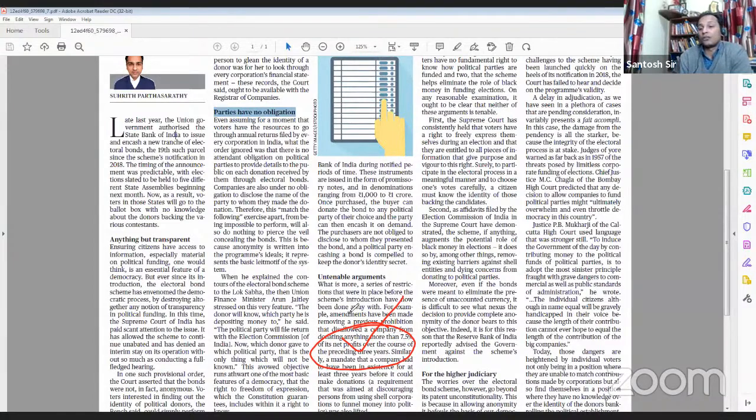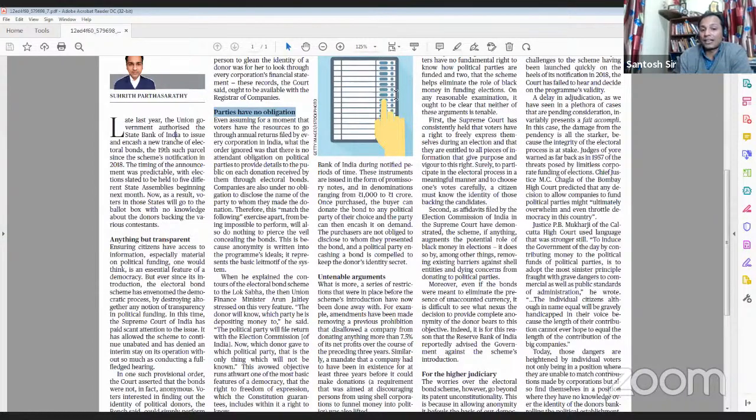No corporate house could give more than 7.5% of their net profit to the political parties through electoral bonds. But this was done away with. So this was a major change which has happened.